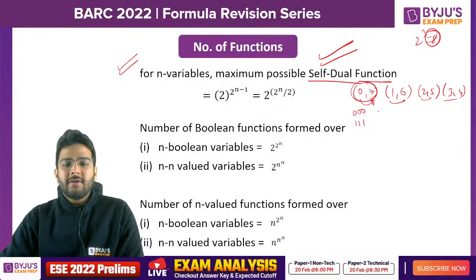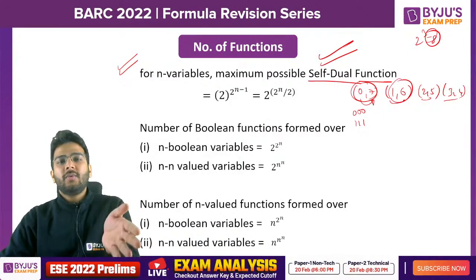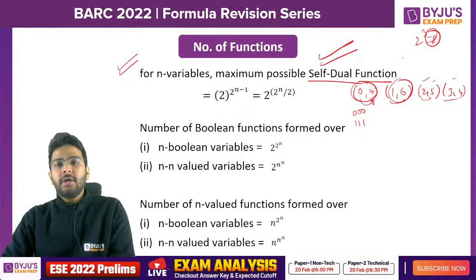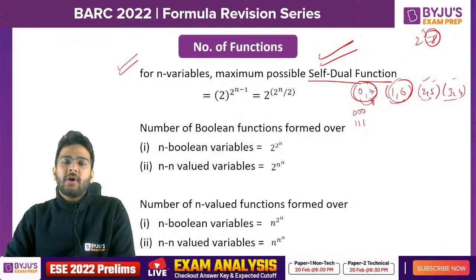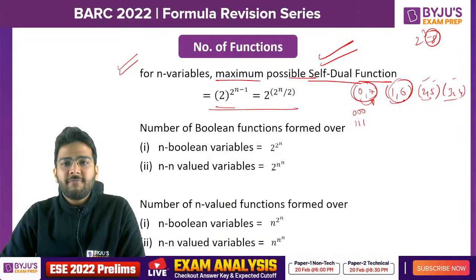That means out of 0 and 7, either 0 or 7 should be present. Out of 1 and 6, either 1 or 6 should be present. Similarly, 2 or 5, 3 or 4. So these are the two conditions for a function to be a self-dual function. And if we talk about the maximum possible number of self-dual functions, this is the formula.